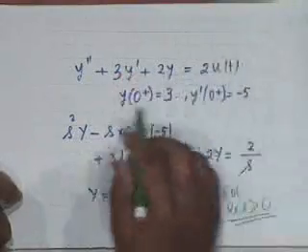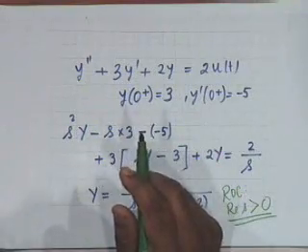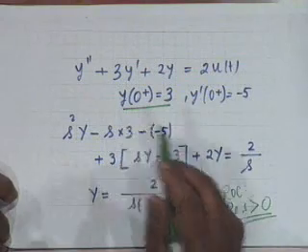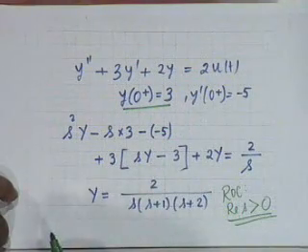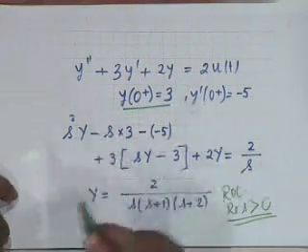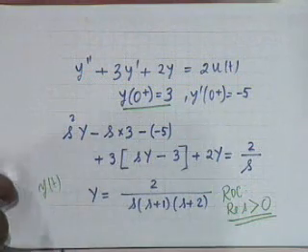Who forces this? The equation u of t. That is correct, because we are taking the unilateral Laplace transform, and the equation also says that the system is at initial rest. So t equal to 0 is the starting point, and all we are talking of is t equal to 0 plus, and therefore ROC is real part of s greater than 0, and all that you get from here is multiplied by u of t. Small y of t shall be multiplied by u of t.